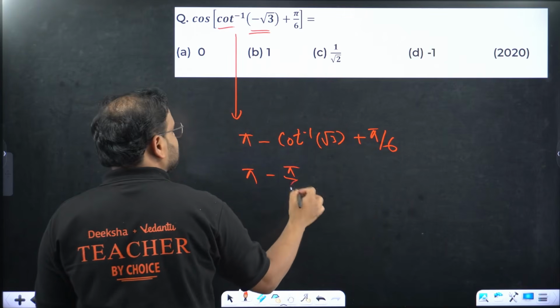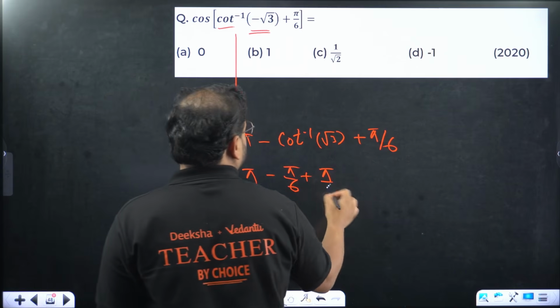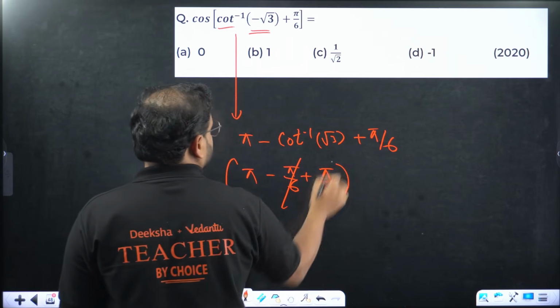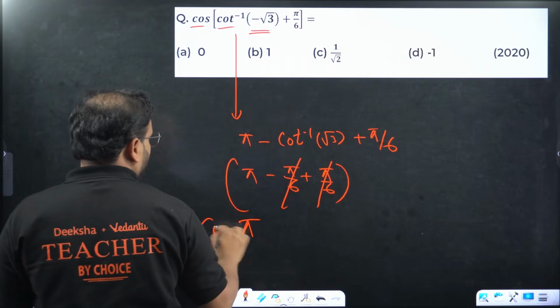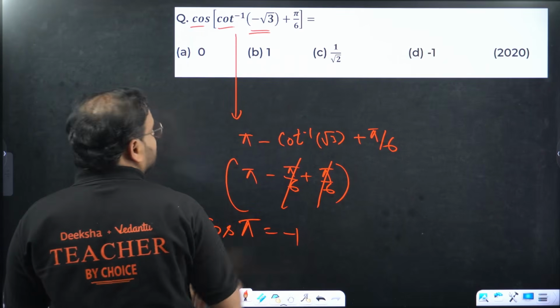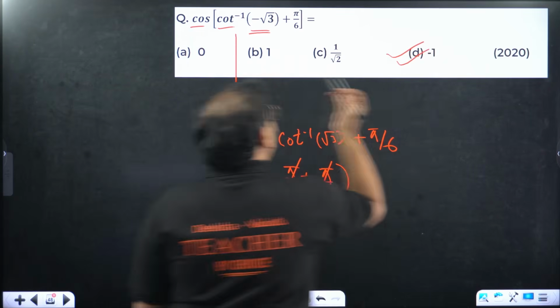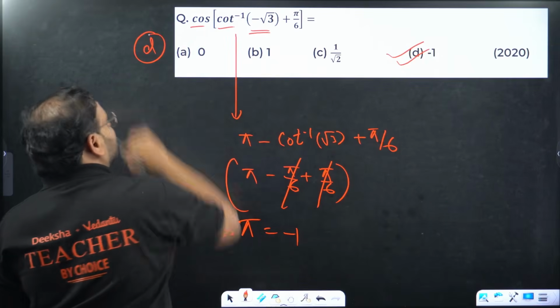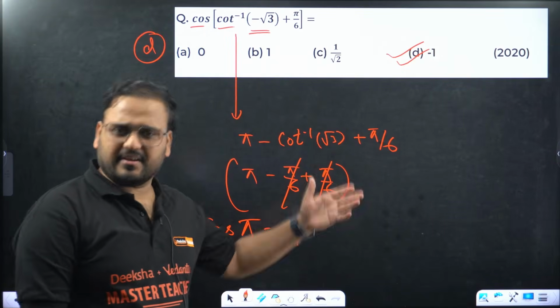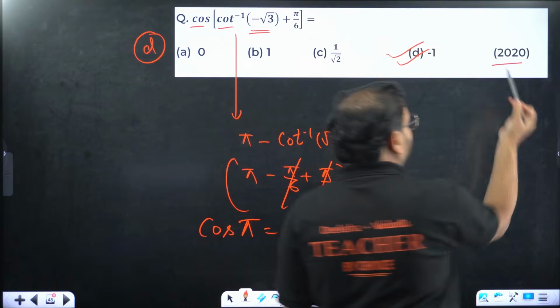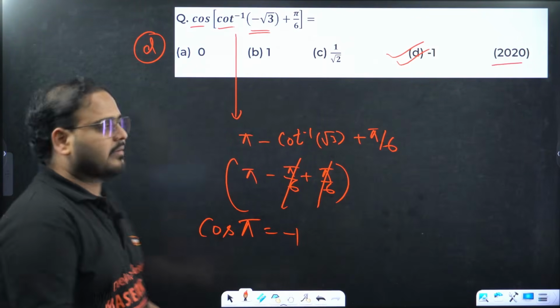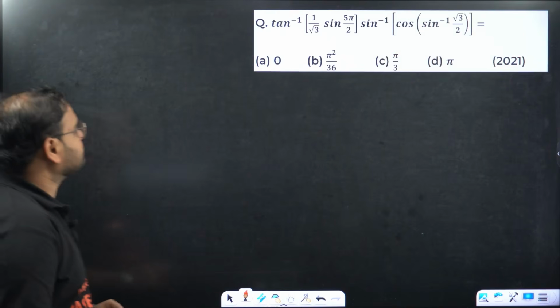Pi by 6 plus pi by 6. Cancel, just pi. Outside we have cos, that's minus 1. Can you get a question easier than this? And it is not very far, 6 years back. 2020. Right? Okay. Now this one.